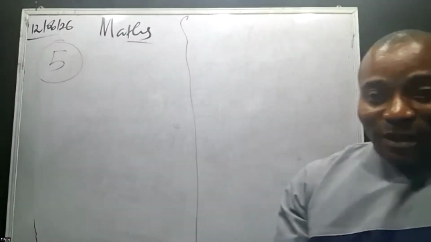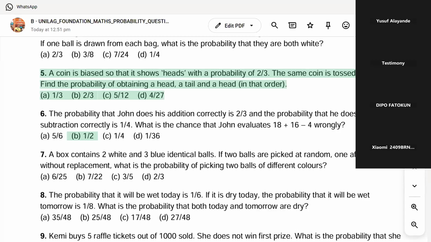Next question says, a coin is biased so that it shows heads with a probability of 2/3. The same coin is tossed 3 times. Find the probability of obtaining a head, a tail, and a head.